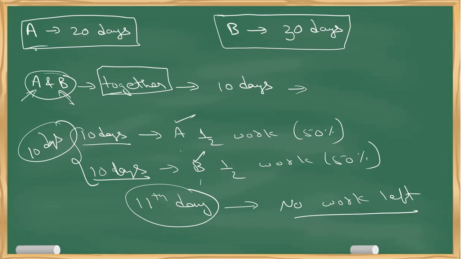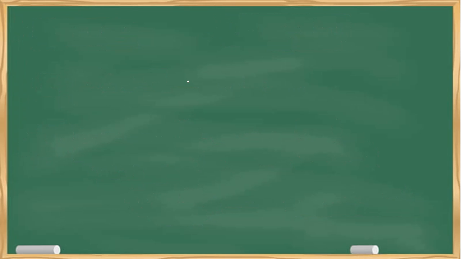Okay. So A takes 20 days to complete the work, B takes 30 days to complete the work. Working together, A and B take how many days? Okay, so let me come to this solution. Before this, let us discuss some important points for your better understanding and realization. Those who have no idea about this topic also will get clear-cut clarity by the end of this video.